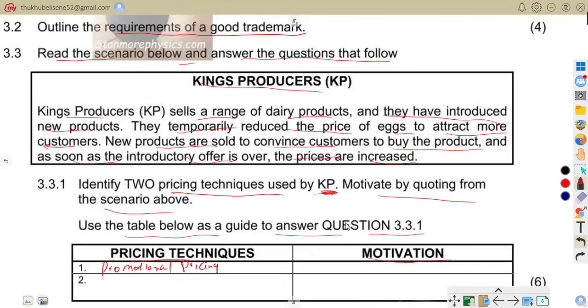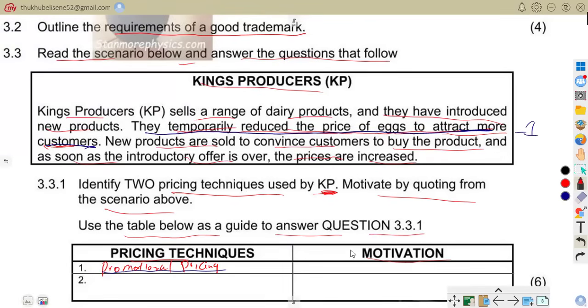We were told that the prices are temporarily reduced to attract customers. They temporarily reduce the price of eggs to attract more customers. That is what we're talking about, the promotional pricing. Hope you understand. That is our motivation.